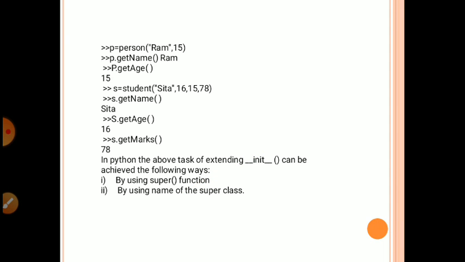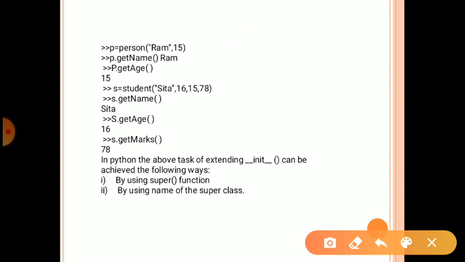Look at the example output. P equal to Person("Ram", 15). It means we create an object P of the Person class. There it takes the value of name and age. Okay, so we call the next function P.get_name(), so it returns Ram. Then again we call the next function from the parent class, P.get_age(), so it returns 15, the value 15. It means it's the age of Ram.